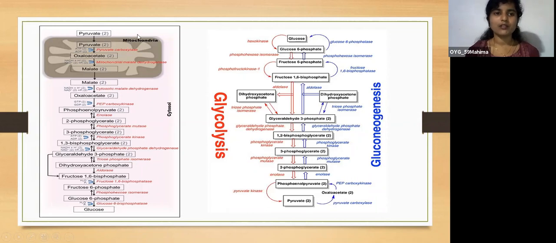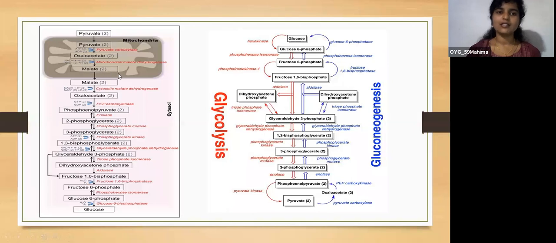So pyruvate, which is present in the mitochondria, is converted into oxaloacetate by the enzyme pyruvate carboxylase, and ATP is utilized here. Next, oxaloacetate, due to membrane impermeability, cannot diffuse out of the mitochondria into the cytosol. So it has to be converted into malate.